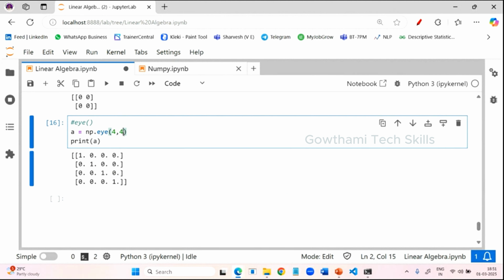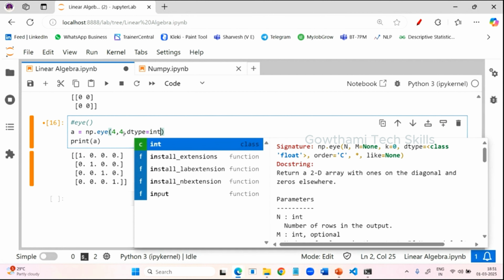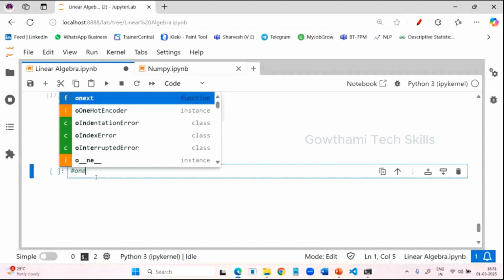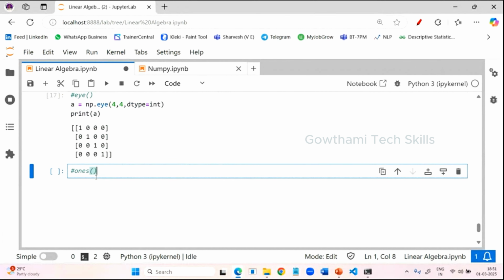If you want to generate it in integer values, then you should provide dtype is equal to int. Okay, you should provide dtype is equal to int. So now you can see it provides integer values. If you want to get only ones, usually when we want to perform a multiplication, we will not initialize with zeros. It should be initialized with 1 only. So at that time this initialization function is necessary in the matrix.